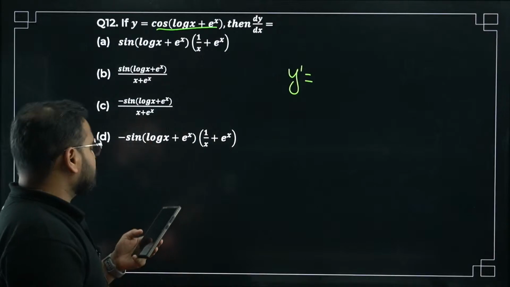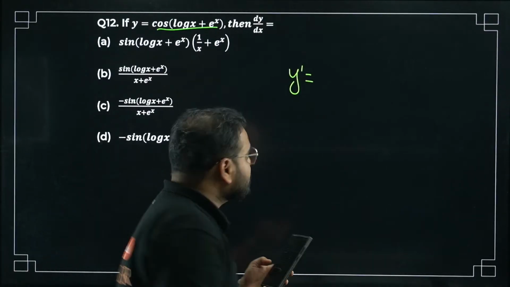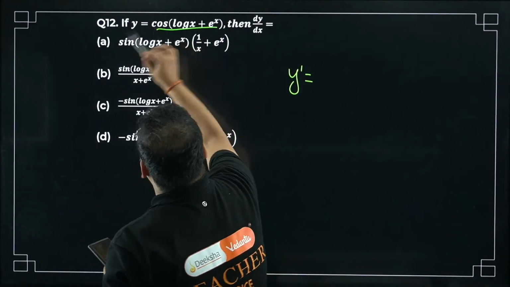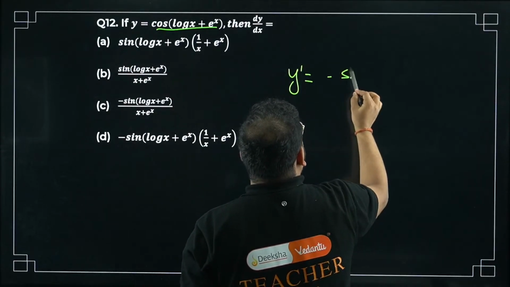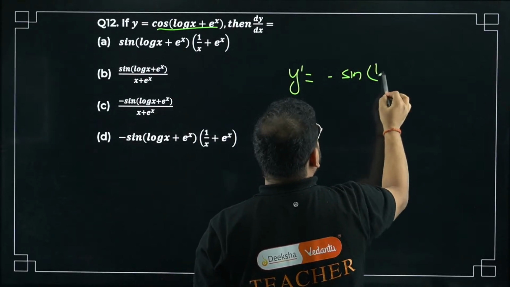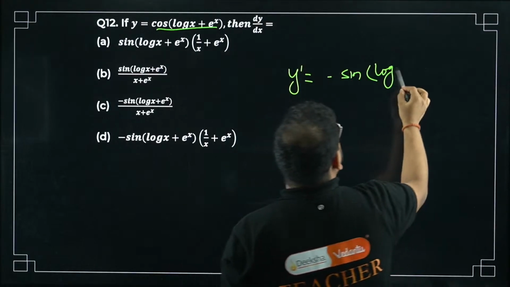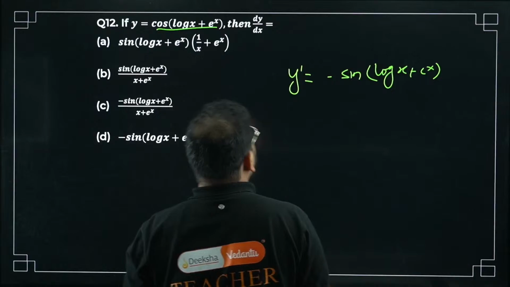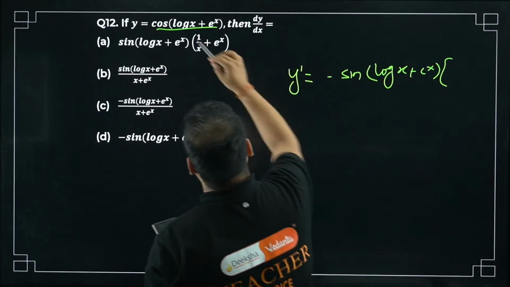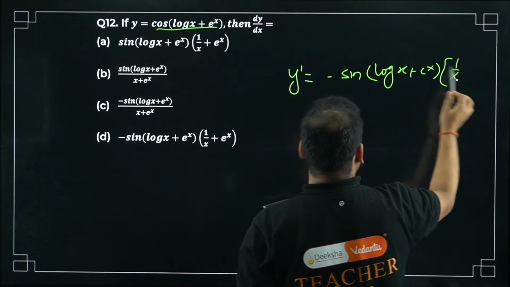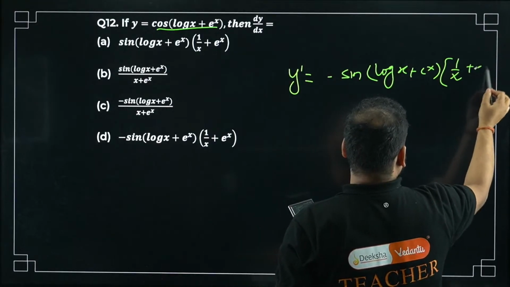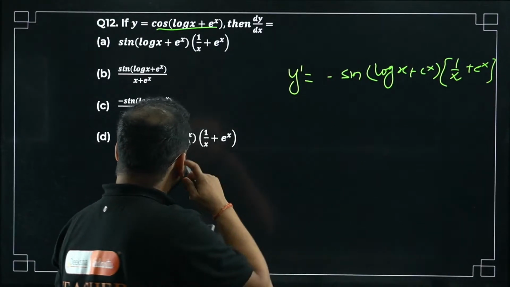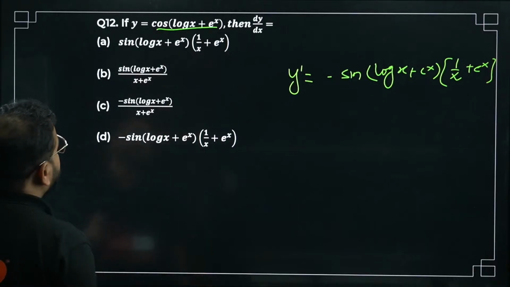So what is the answer for this 12th one? I'll solve it. Okay, cos differentiation will become minus sin. The angle will remain as it is. Check this out. log x plus e power x. Again comes the chain rule, means product, 1 by x plus e power x. Am I right? So option number D is correct.